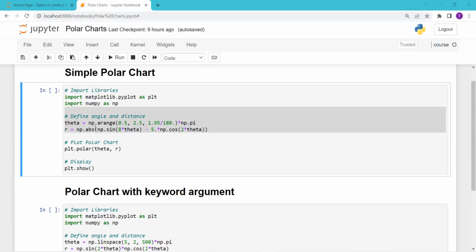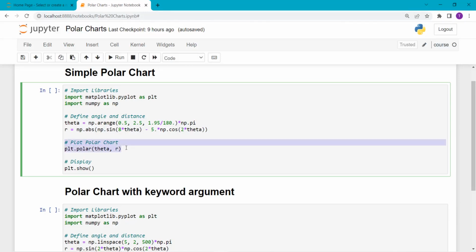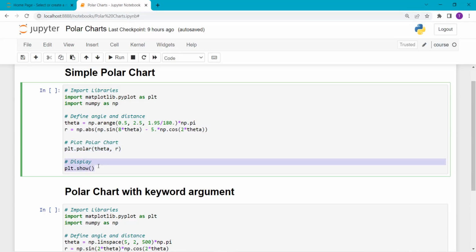And in last, here I use the np.abs function which converts this value to absolute value. Then I call the polar function to plot a polar chart, and then I pass theta and r variable to it. Next I call the show function to display the plot.